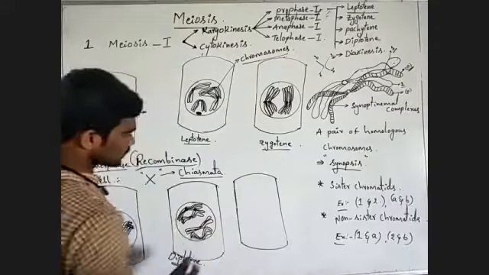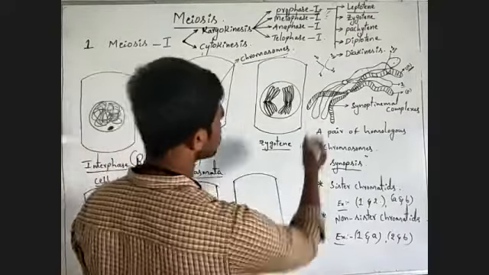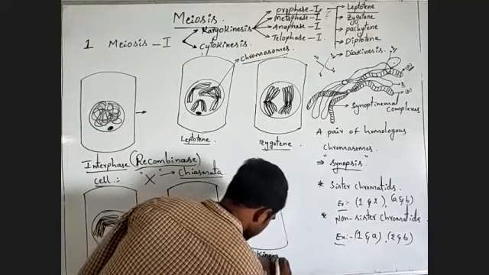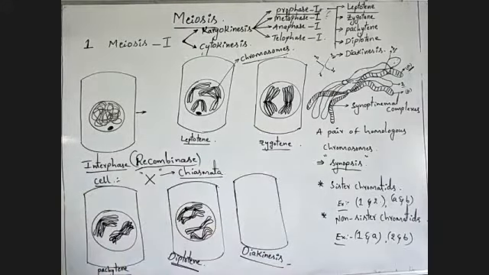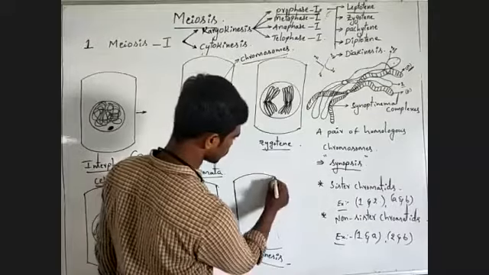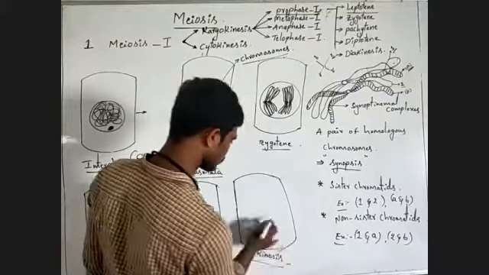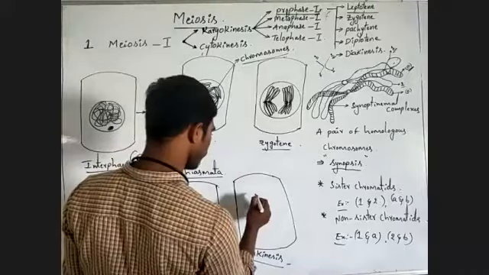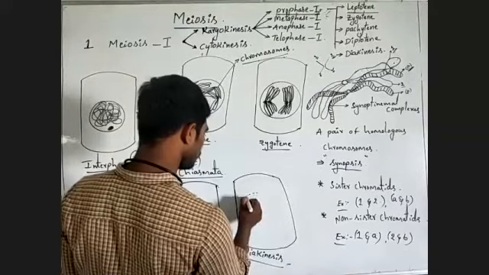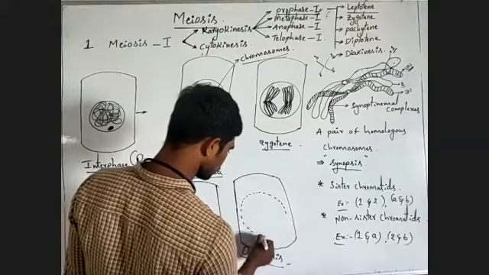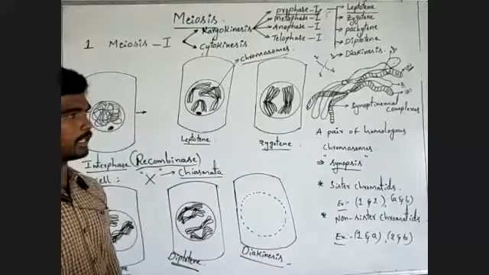Okay, next, this is the last step, diakinesis. Observe the diakinesis process. Here, what will happen? The nuclear membrane disappears.